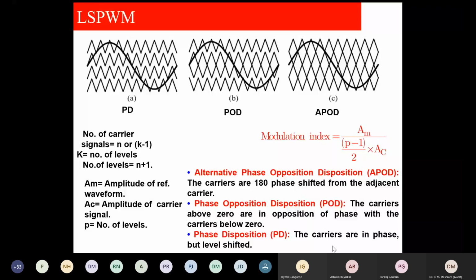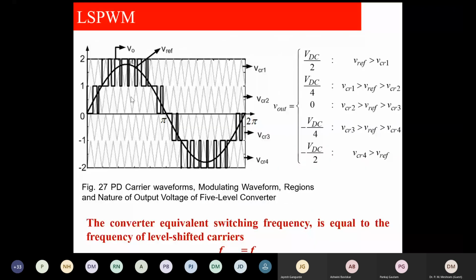Fundamental point you shall keep in your mind, all participants. This will get 5 level for carriers. This is the reference. But just by comparing this, the converter equivalent switching frequency is equal to the frequency of level shifted carriers. This is one of the important points. You please write it in the copy.